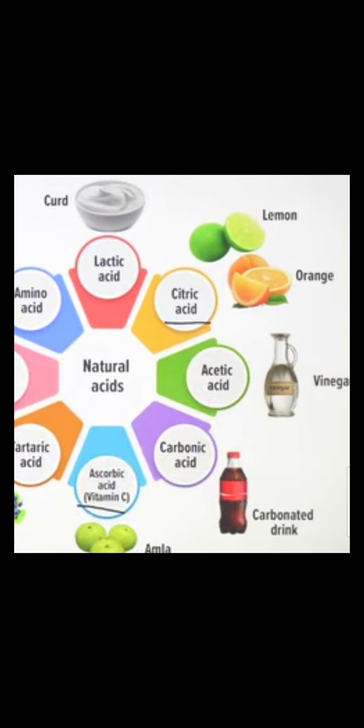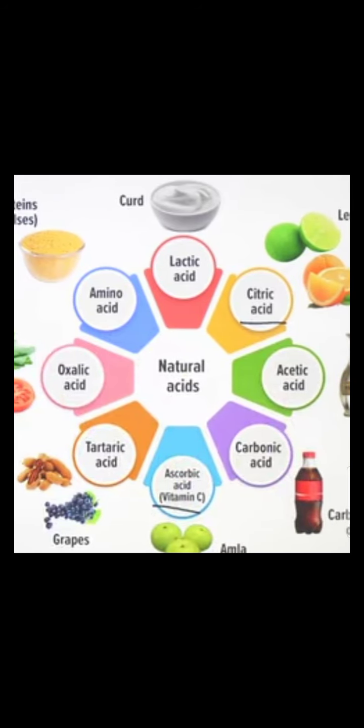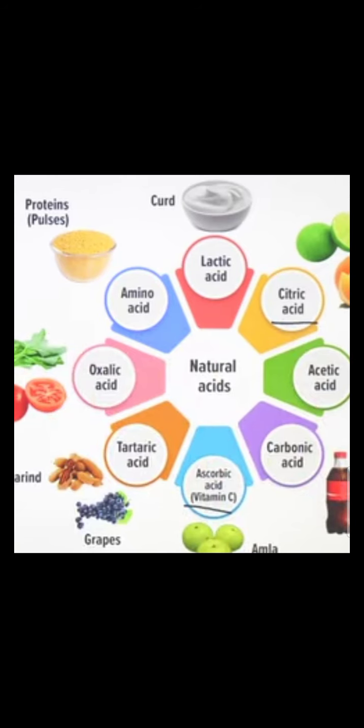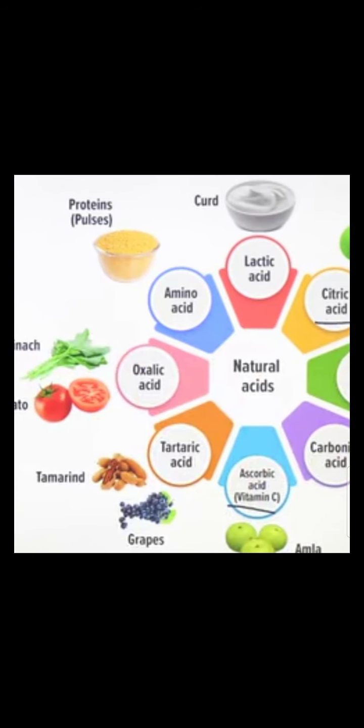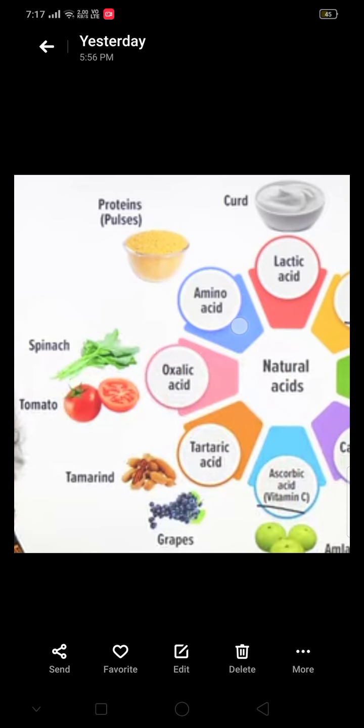Acetic acid: vinegar, sirka, is acetic acid. Carbonic acid is found in cold drinks. Ascorbic acid is found in amla or vitamin C. Tartaric acid is found in turmeric and grapes. Oxalic acid is found in spinach, tomato and guava also. Amino acid is found in proteins and pulses.